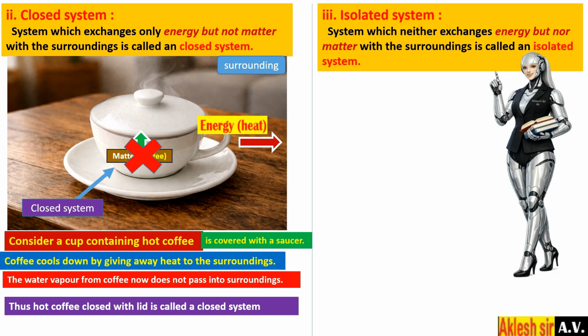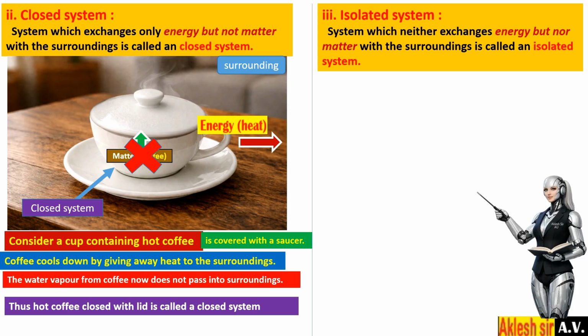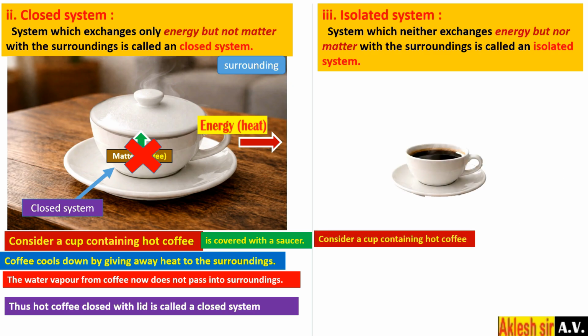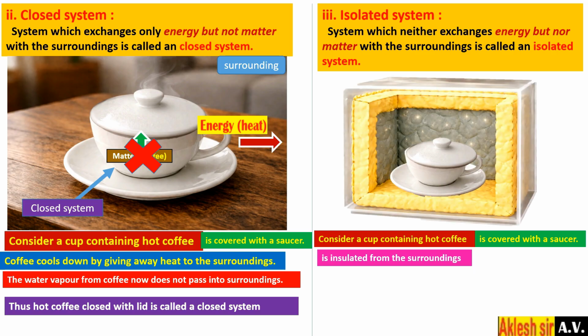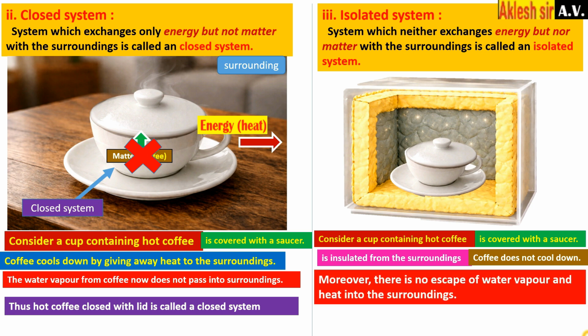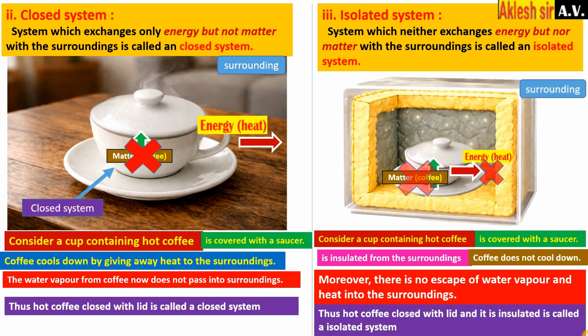3. Isolated system. A system which exchanges neither energy nor matter with the surroundings is called an isolated system. Consider a cup containing hot coffee covered with a saucer and insulated from the surroundings. Coffee does not cool down. Moreover, there is no escape of water vapor and heat into the surroundings. Thus hot coffee covered with a lid and insulated is called an isolated system.